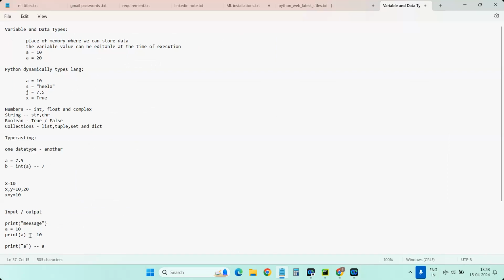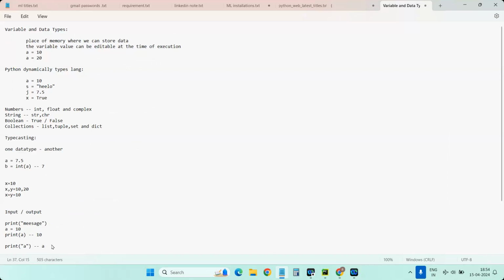And without double quotes means it will treat it as a variable, and the value which we have in the variable can be printed on the screen. And also, if you give something within the double quotes, even if we have a spelling mistake or anything, it can print directly. It doesn't show any errors. But the variable which we are using as part of printing without double quotes, it will verify whether the name is matching with the respective variable declaration or not. Example, at the time of declaration, you gave A, but when you are printing, you gave capital A or something like B, it doesn't print out.